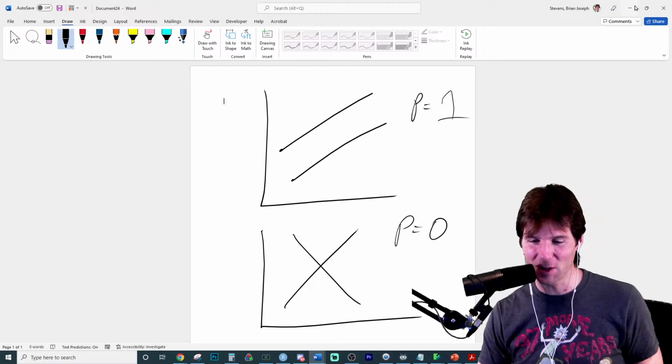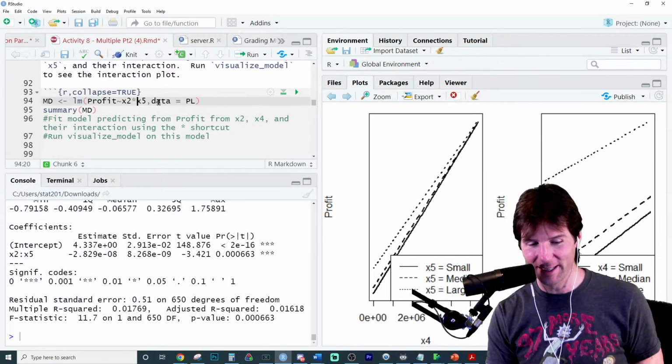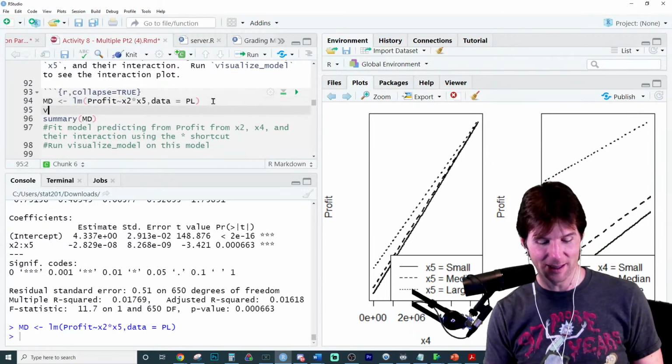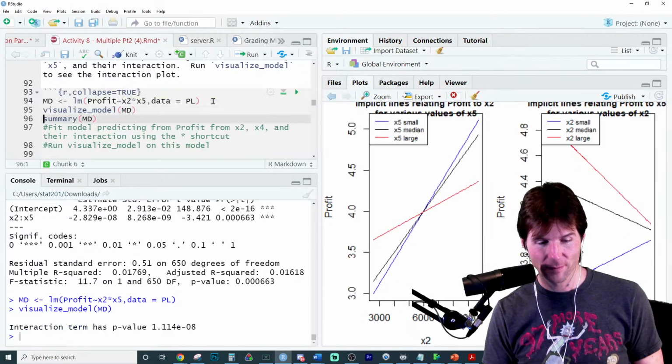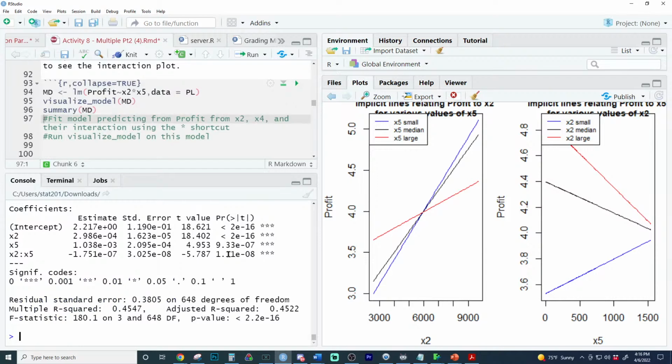Here, we'll take a look at this one. Well, we can see the interaction. So I think it is significant. And let's run the visualize model on this and take a look at it. What do you notice about these lines? They're pretty not parallel, right? And if we look at the summary of it, we can look at the values in it, and the interaction is significant. So that means the way in which X2 explains profit depends on X5.